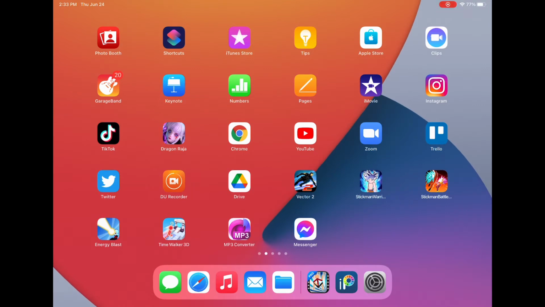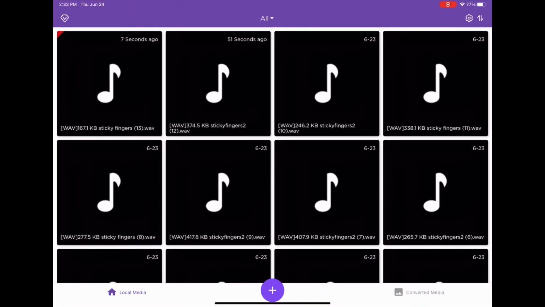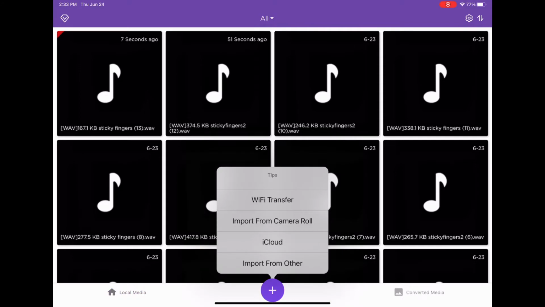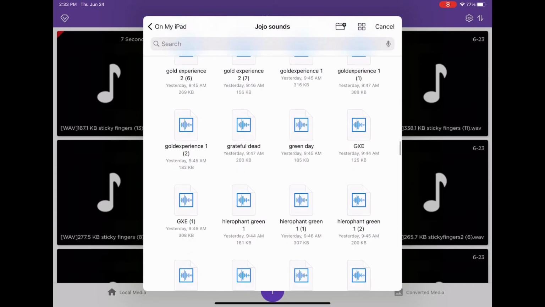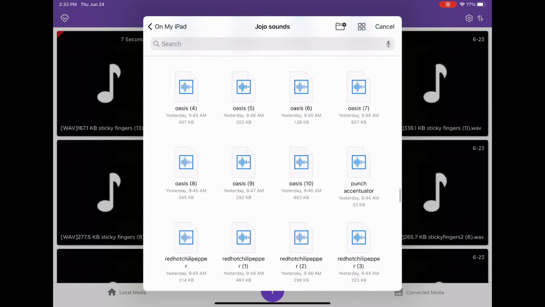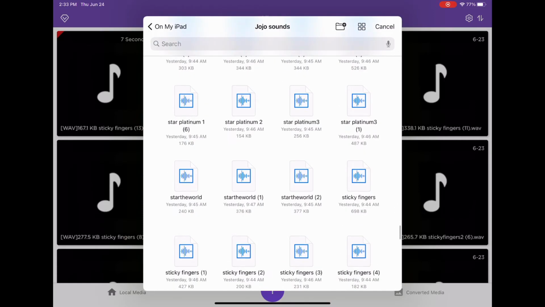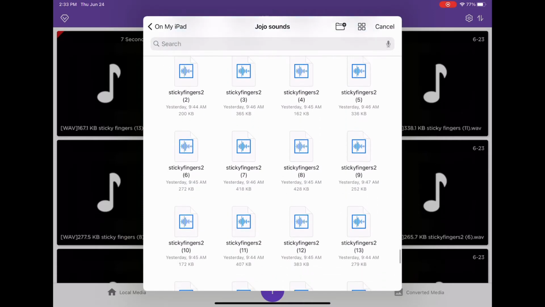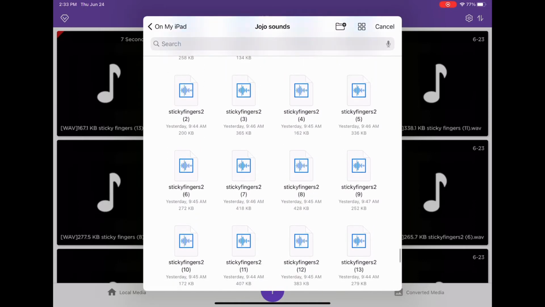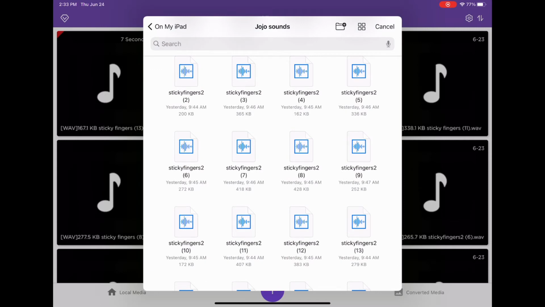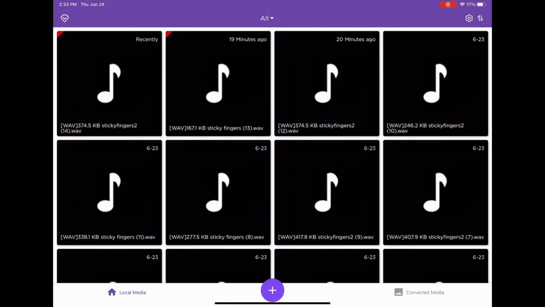Alright, so now I have my MP3 converter. Just go into the app, press this button right here, this purple one, press iCloud. You could tap on any sound you want to convert. Just any sound. Sound effects, actually. Okay, this one right here.